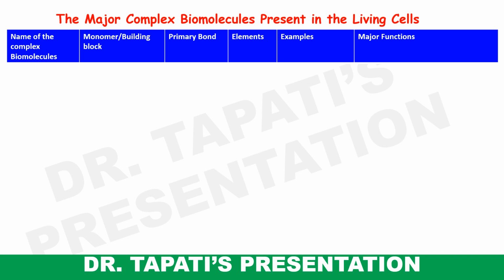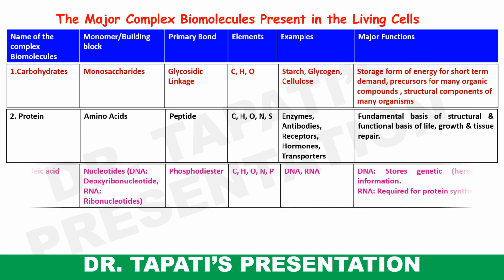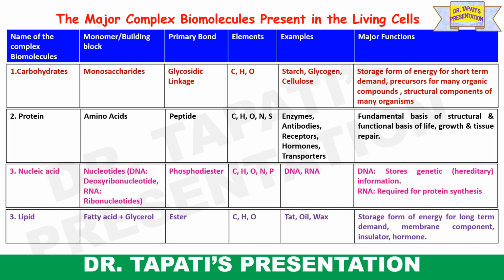In my last video, I already mentioned that the major complex biomolecules present in living cells are carbohydrates, proteins, nucleic acids, and lipids. Among these, carbohydrates, proteins, and nucleic acids are polymers and biomacromolecules, whereas lipid is a biomicromolecule and it is not a polymer, it is only composed of fatty acid and glycerol.